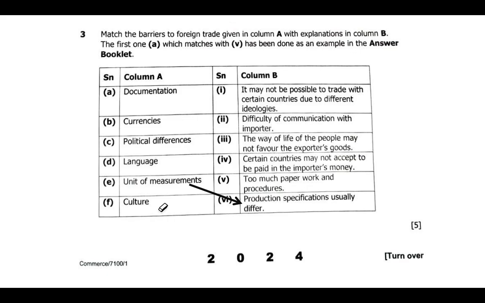Okay, so culture talks about the way of life of people. If we review culture, the way of life of people may not favor the exporter's goods. So this is culture, the way of life. So we have culture with the 3. That is the matching that we have from this particular table. Then we go to the other question.